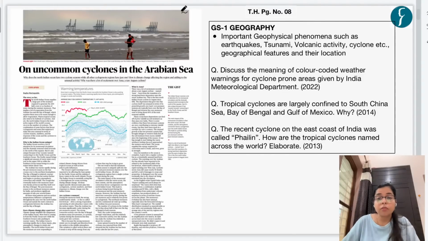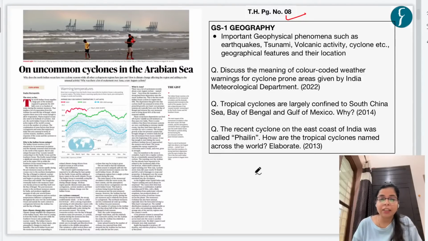So the first news article for today's discussion is inspired by this news article which appeared on page number 8 of The Hindu. Now this news article says that there has been development of very uncommon cyclones in the Arabian Sea. Basically, if we see in the Indian Ocean region, the frequency of occurrence of cyclones is more in the Bay of Bengal, and the frequency is less in the Arabian Sea. But in recent times, we have seen that the frequency of occurrence of cyclones in the Arabian Sea has increased.